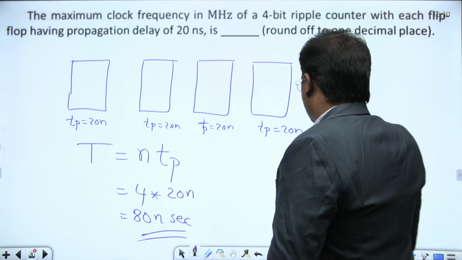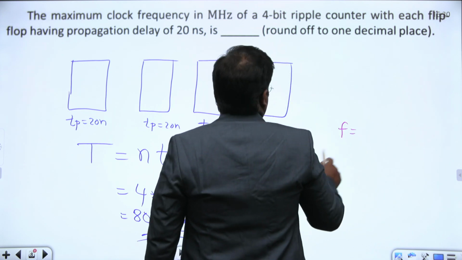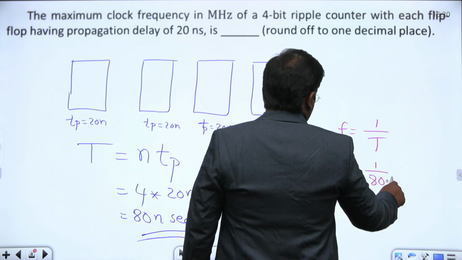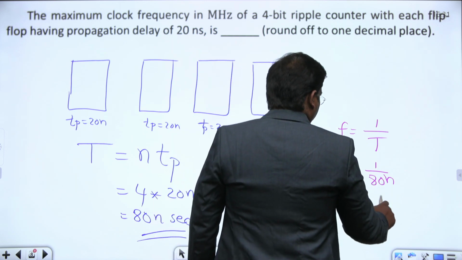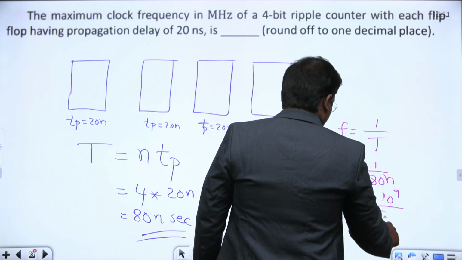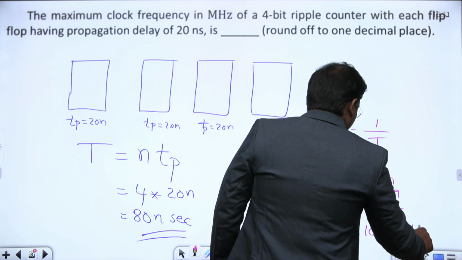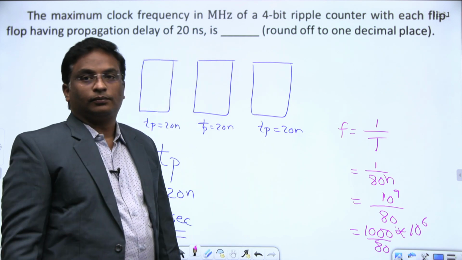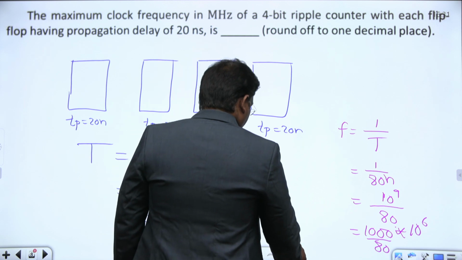What's the maximum frequency of operation then? If you require f, this f equals 1 by the total delay. This is 1 by 80 nano, or 10 power 9 by 80. Nano when it goes to the numerator becomes 10 power 9 by 80, or 1000 into 1 mega, 10 power 6, divided by 80. What is 8000 by 80? 125. 125 megahertz.